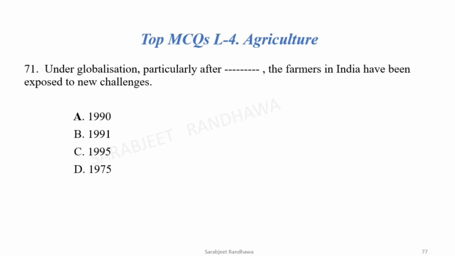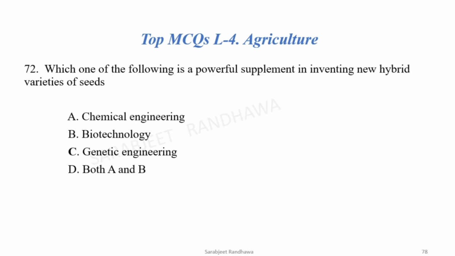Under globalization, particularly after dash, the farmers in India have been exposed to new challenges. After which year? Now, particularly after 1990, the Indian farmers were exposed to the new challenges. Which one of the following is a powerful supplement in inventing new hybrid varieties of seed? The correct option is genetic engineering.